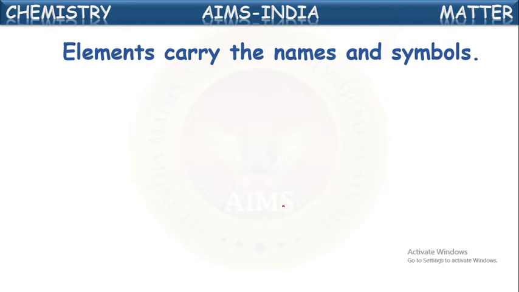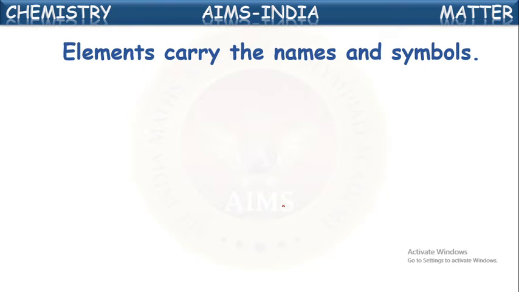In this way, whatever the elements were discovered at the time, he has given symbols for those elements. And for the remaining elements also, he gave some suggestions and instructions on how to give symbols. So the first letter of every element is taken as its symbol and it is written in the capital letter. If this first letter is already given as symbol for some other element, then second prominent letter also is taken into its symbol, and the first letter is written in capital and the second letter is written smaller.